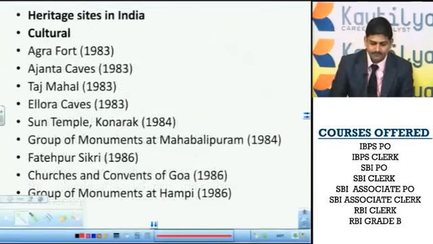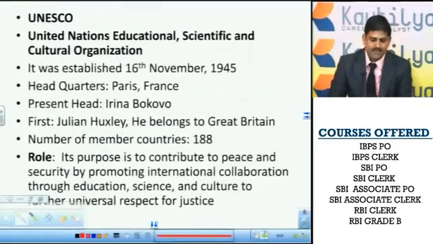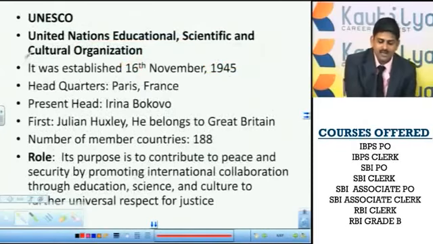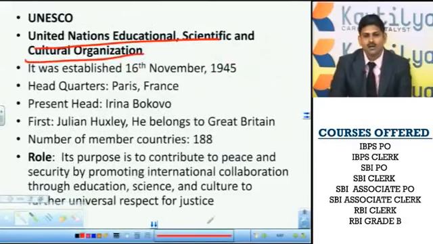Next we will see a very important organization, that is UNESCO, the United Nations Educational, Scientific and Cultural Organization. This is again one of the United Nations wings, and it is always in the news, because in one way or the other these UNESCO sites will be in the news. Across the year, certain affairs will develop. Hence, it is very essential to know about this organization.